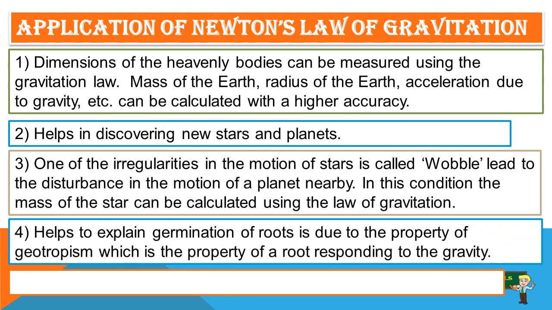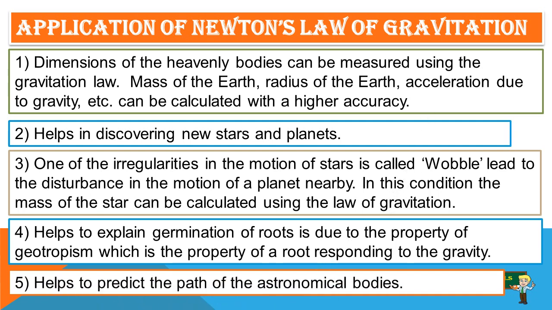Fourth, it helps to explain that germination of a root is due to the property of geotropism, which is the property of a root responding to gravity. Last one, it helps to predict the path of the astronomical bodies. These are the 5 applications of Newton's law of gravitation.